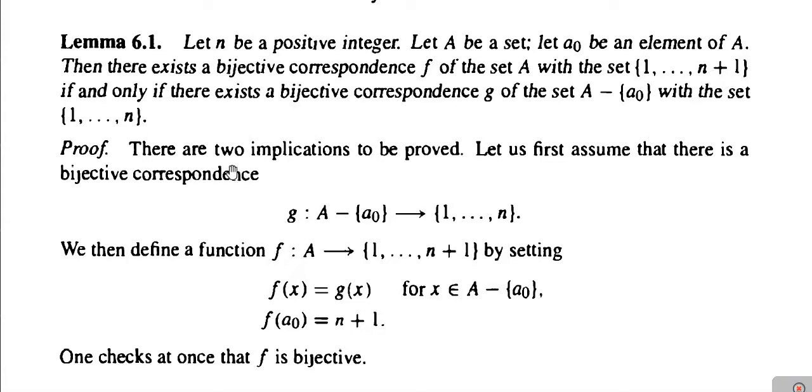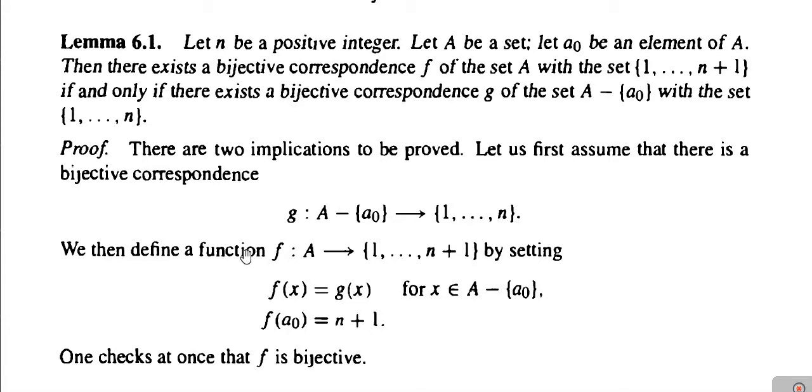Okay, let us begin with the proof of the first part. So proof: let us first assume that there is a bijective correspondence g from the set A minus singleton A0 to the set containing elements 1, 2, 3 up to n.